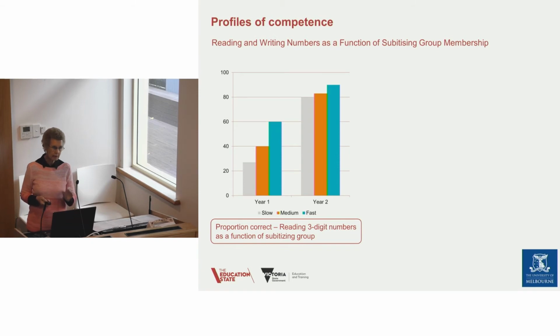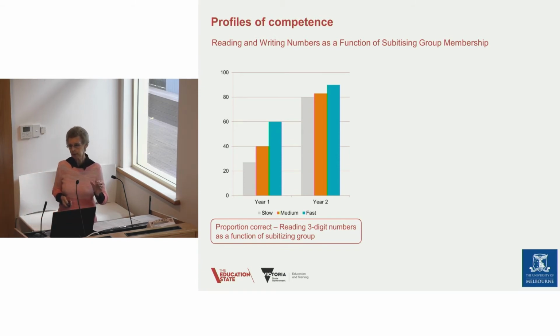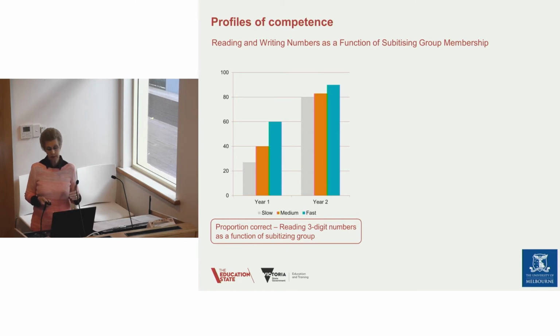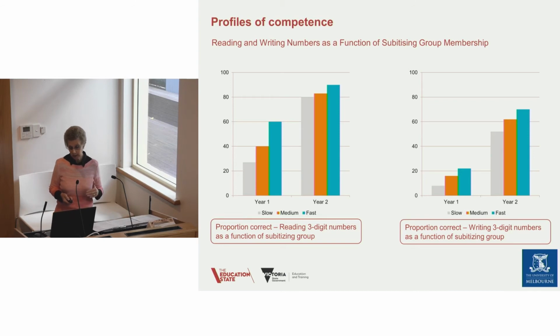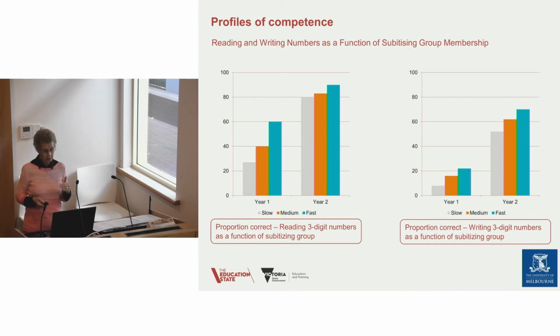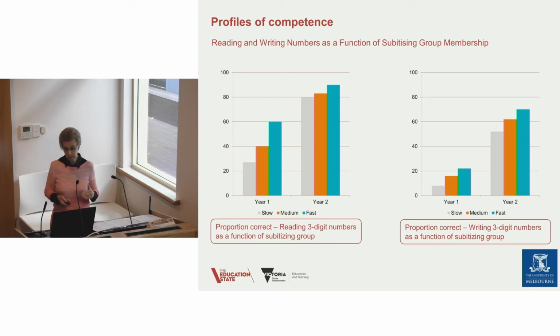So we need to keep that in mind when we're worrying about students with dyscalculia not making progress. They do make progress. The issue is whether they're making progress in the same way as typically developing students. And you can see that they're not too different from the average student in that second year. Similarly with writing numbers, again though, performance generally on writing numbers is lower in years Prep 1 and 2, and you can see again that there were differences.